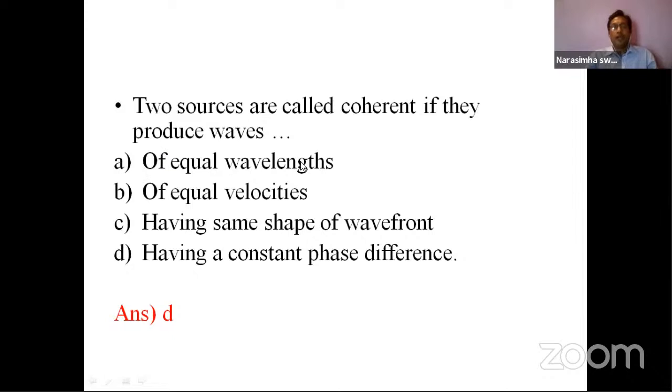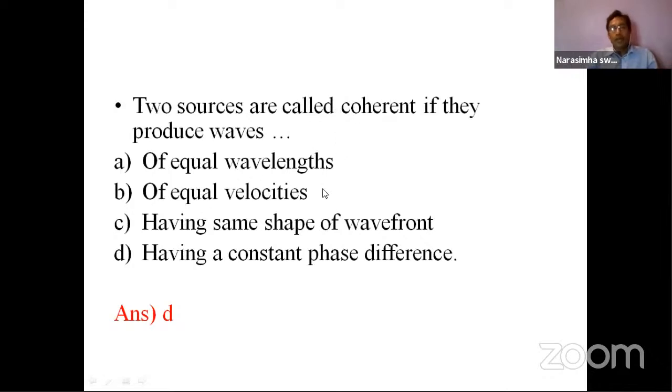If they are of equal wavelengths, yes, wavelengths may be the same, but one wave may start earlier and another wave may come late, as we discussed in the morning, right? So if wavelengths are the same, they cannot be coherent.